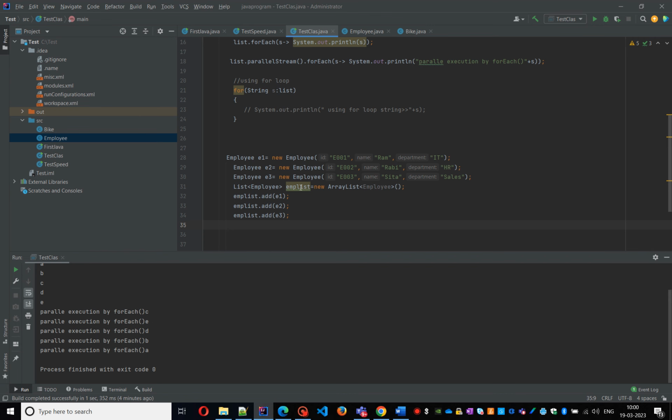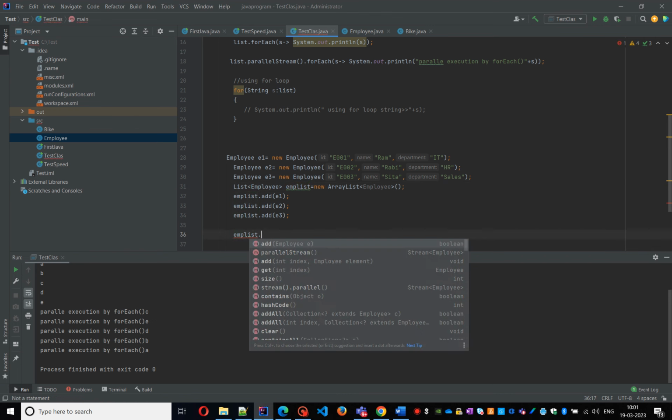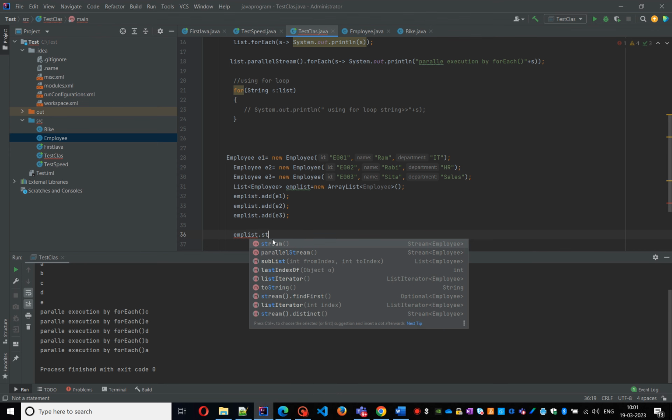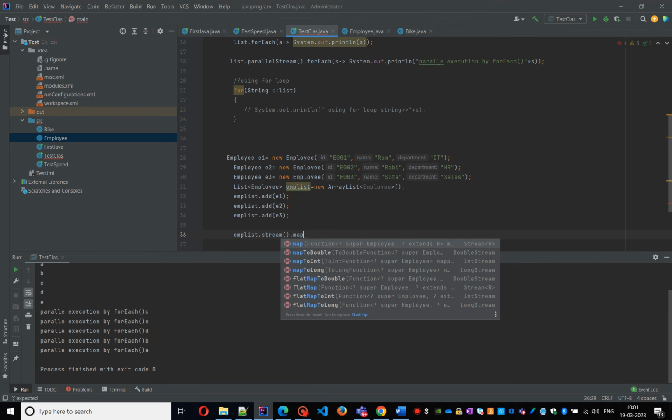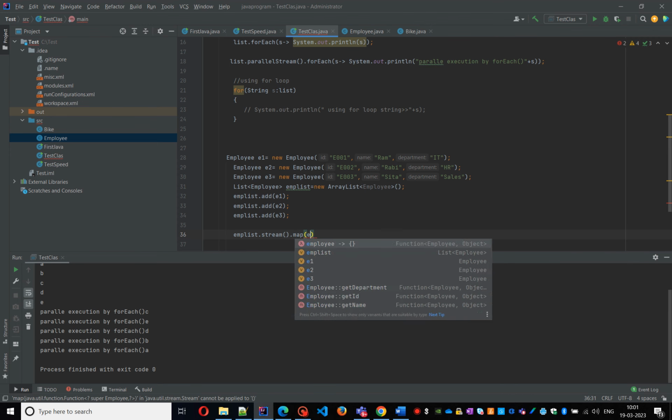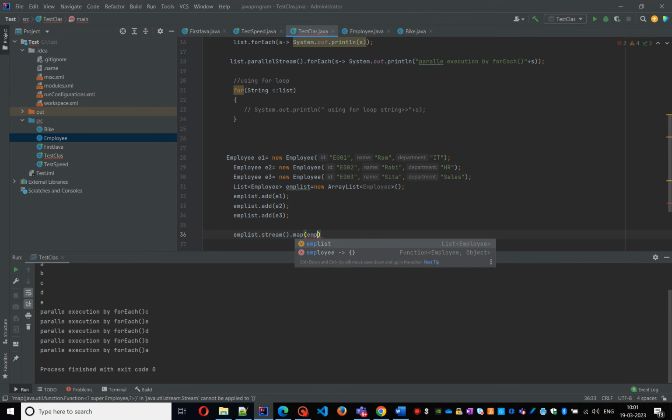Then empList.stream. First you need to convert to a stream, then stream.map of emp. Map is an intermediate operation in the stream API.